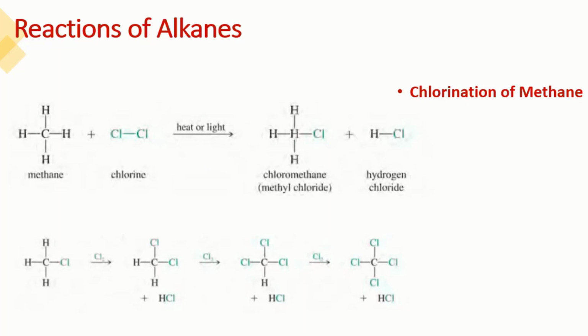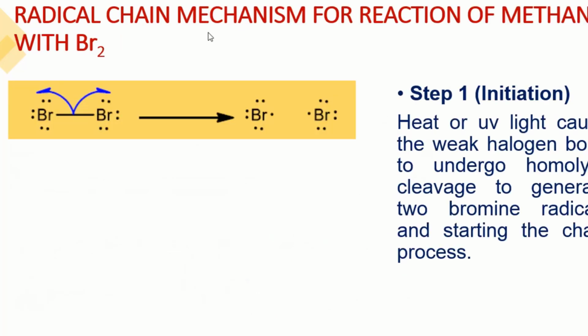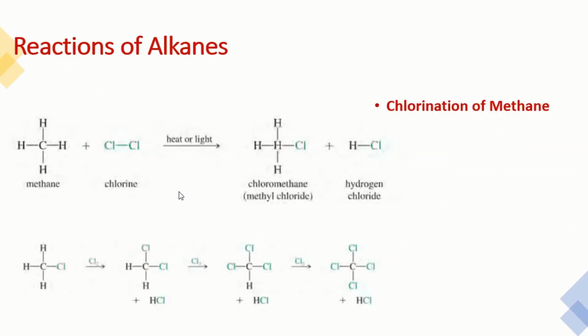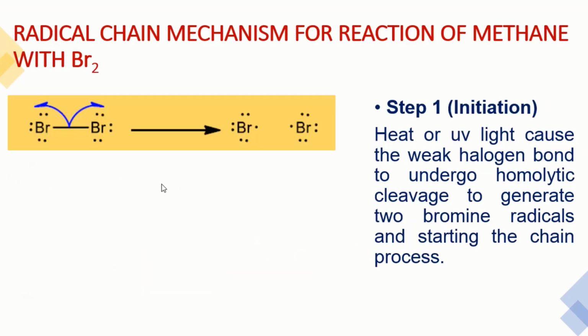One is called the ionic reaction, electrophilic substitution reactions, but this is called the free radical mechanism, and this is called the radical chain mechanism. So I am going to discuss one example, the reaction of methane with bromine. This is the example with chlorine, and it is similar to bromine. This radical chain mechanism consists of 3 steps.